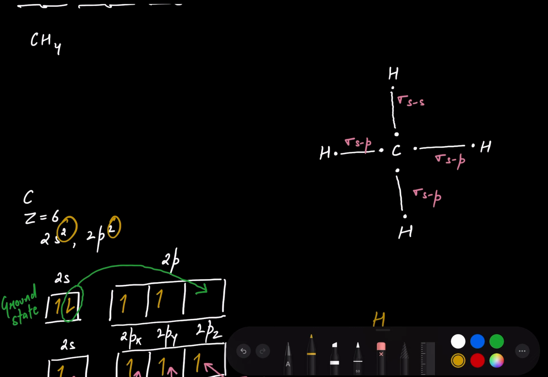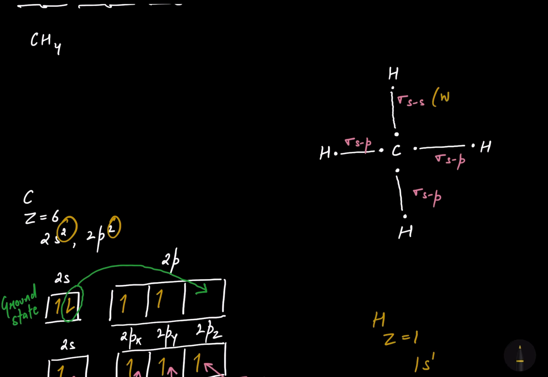In case of CH4, we are going to have one weak bond and the other three will be strong bonds. And according to the Lewis structure, all the bond angles will be 90 degree. So this is our theoretical observation.